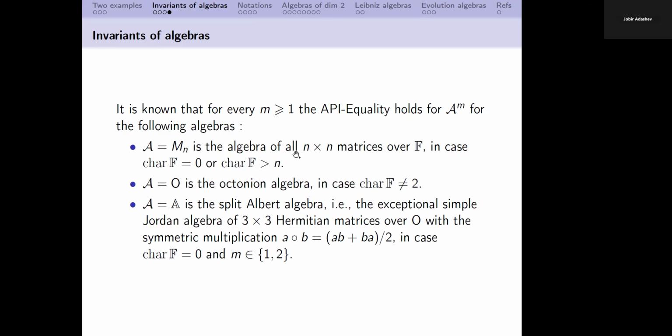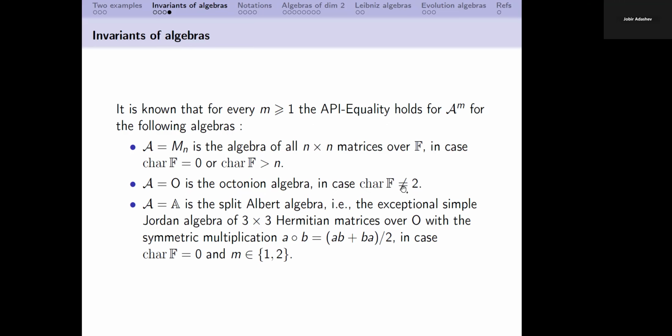They go back to Sibirskii, to Procesi, and to Artem, who conjectured this result. The octonion algebra is a simple alternative algebra, and in case characteristic is different from 2, AP equality also holds.